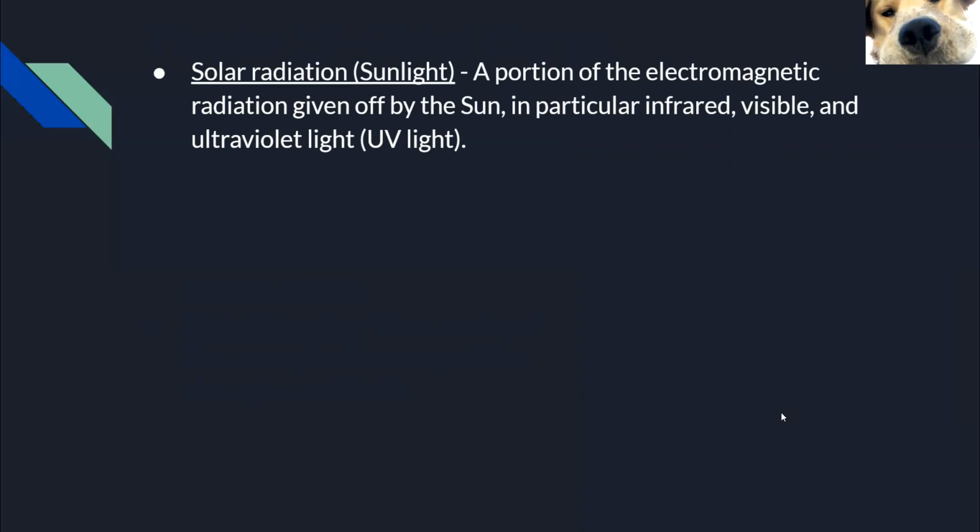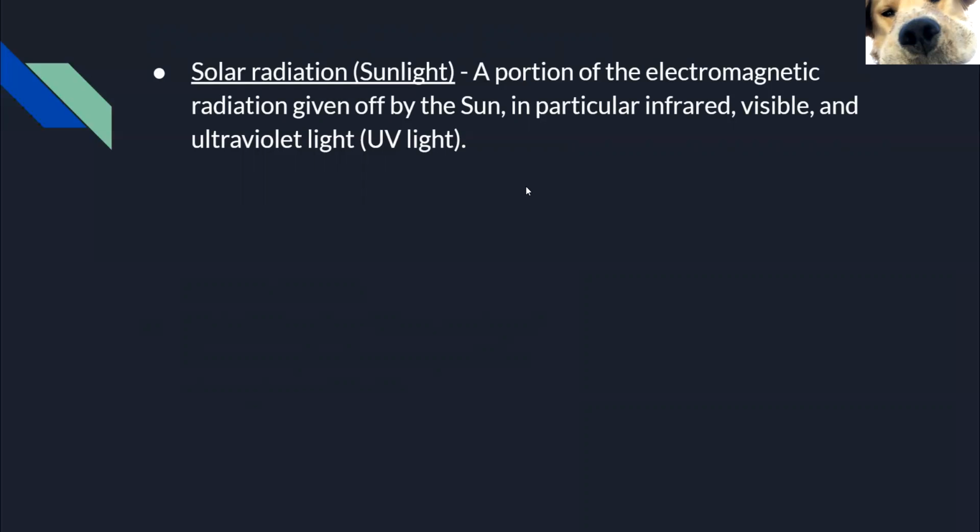Let's just use a simple word for it. It's basically sunlight. Solar radiation is the portion of the electromagnetic radiation given off by the sun. In particular, we have infrared light, visible light, and UV light, which we can't see.